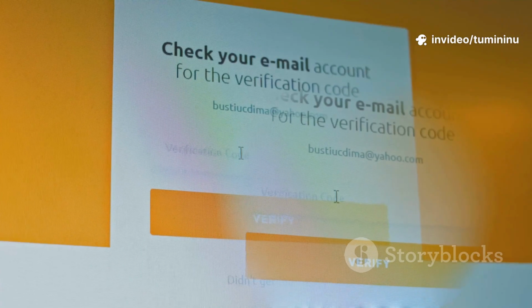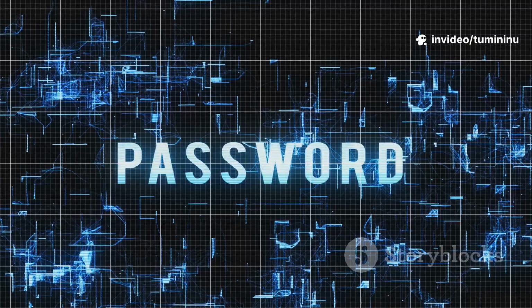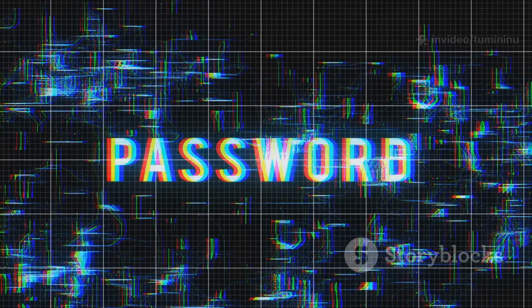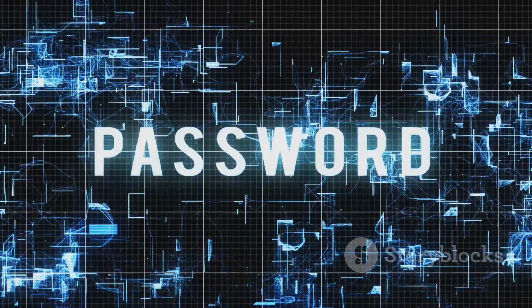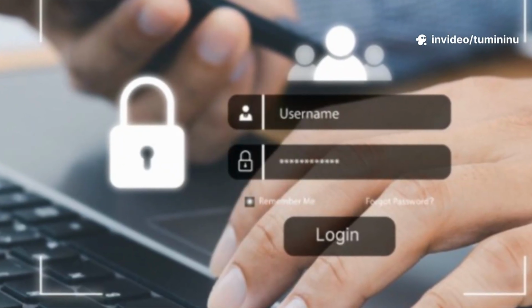Mitigation. Verify sender information. Research the sender's email address and verify their identity. Use strong passwords. Use unique and complex passwords for each account. Enable two-factor authentication. Add an extra layer of security to your accounts.